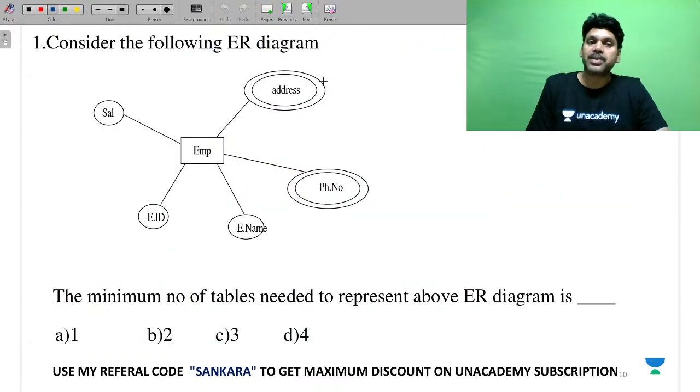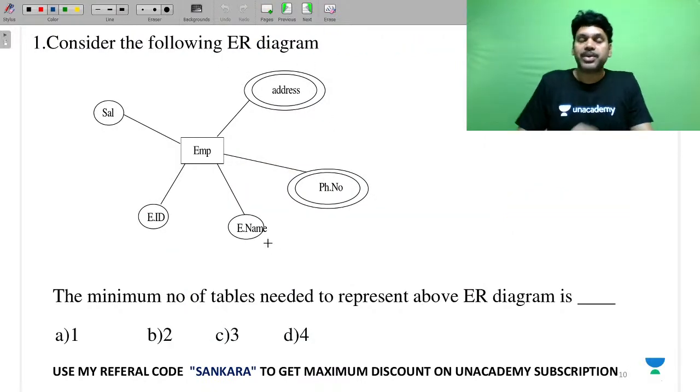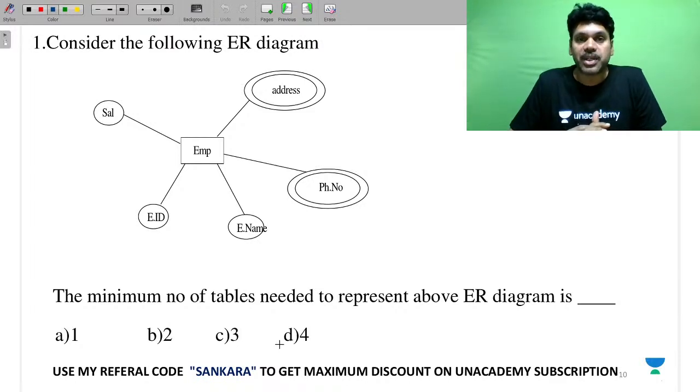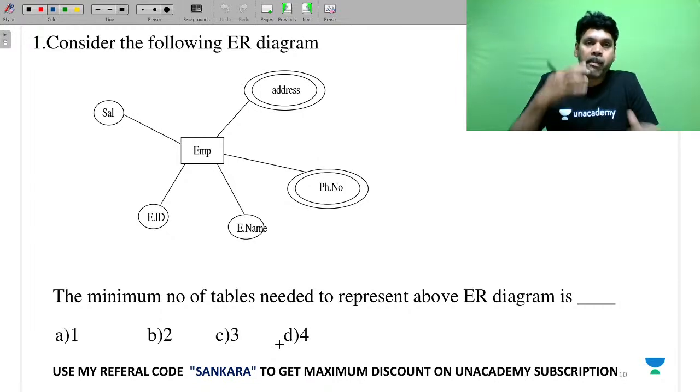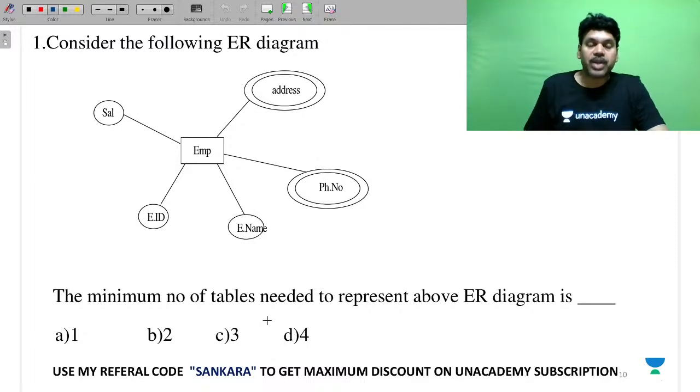Let us start today's session. Today's session is about the different kinds of questions which were given earlier and which may come in the upcoming years. Let us see. Here he is given some ER diagram, and we want to identify the minimum number of tables. Please remember, maximum number of tables is different from minimum number of tables.